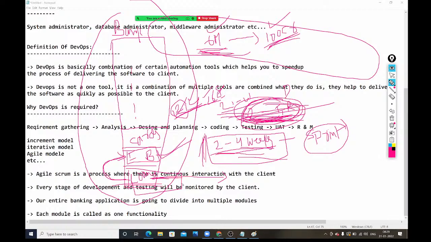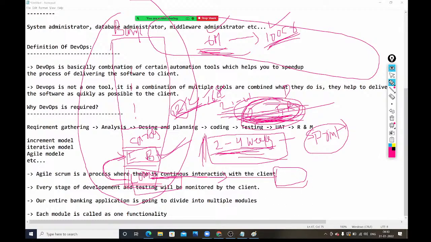But in Agile, to complete the first module, it will take only 2 to 4 weeks. After completing those 2 to 4 weeks, the company will deliver this first module to the client. The bank can use this first module after 4 weeks, and they will start getting revenue on this module. They don't need to wait 6 months until the entire project is complete. After completing the first module, the company will hand it over to the client, who will start using it. So they will start getting revenue right here.